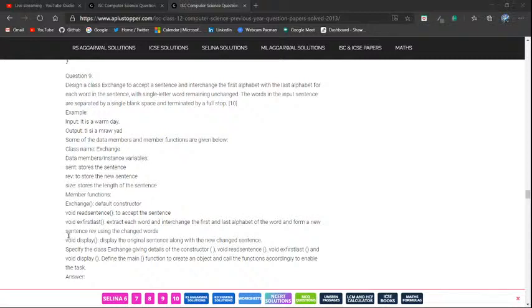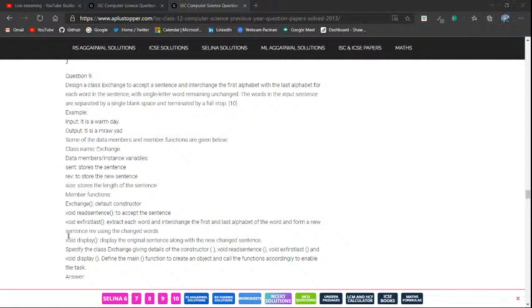Void exchange first last. Oopsie. Okay, and then void display, and then void main.